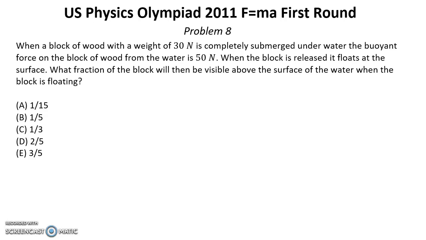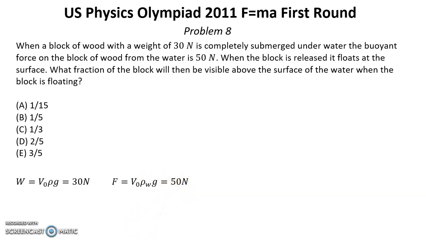Solution. The weight of this block is 30 newtons, which we can write in the formula V0 multiplied by rho, that's the density of wood, multiplied by g, free fall acceleration. On the other hand, the buoyancy force equals 50 newtons, which we can rewrite in this form: the same volume of the block now multiplied by the density of water and multiplied by g equals 50 newtons.